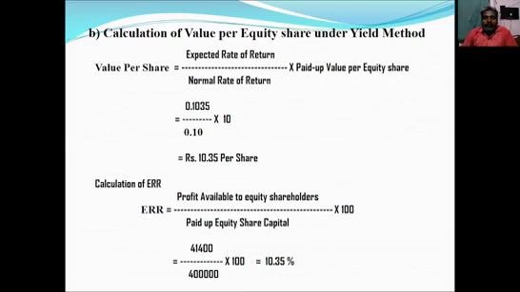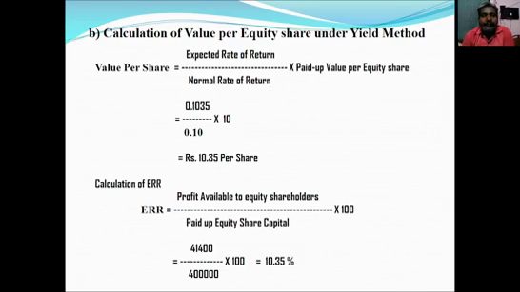With the help of ERR and NRR, we will calculate value per share. So ERR 10.35 percent, taken as 0.1035, divided by NRR 10 percent, 0.10, into paid up value per equity share, which is 10. So we get the value per share as rupees 10.35 per share.